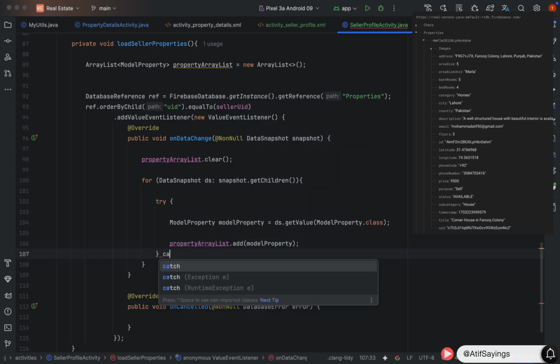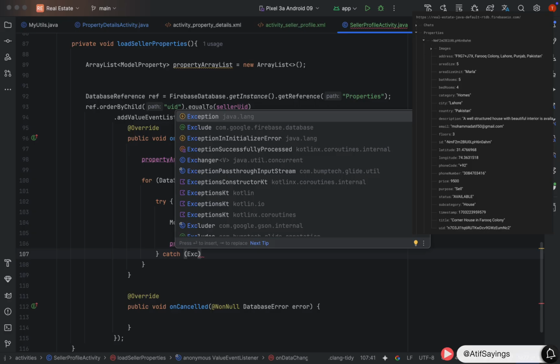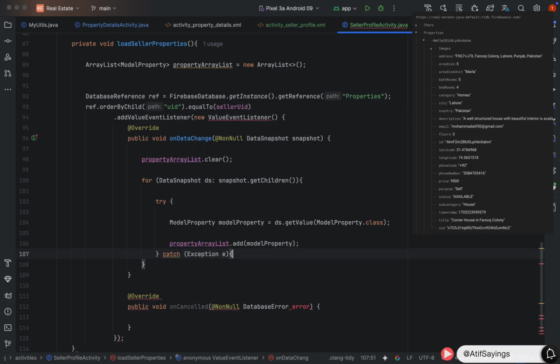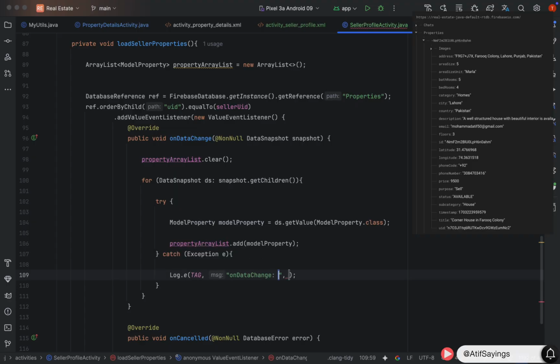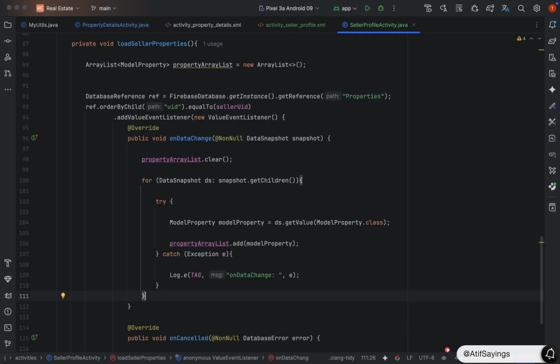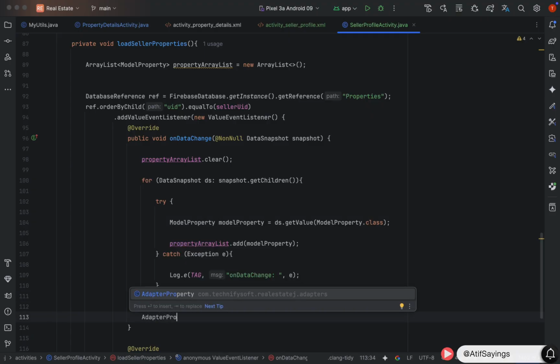Create the catch block, Exception. Name it as e. In the catch block, we will print the exception in logcat using Log.e. First parameter is the tag, second parameter is the custom message, and third parameter is the exception that we want to show in logcat, that is e.